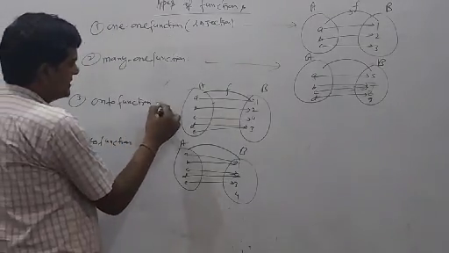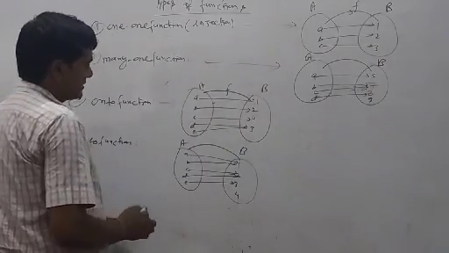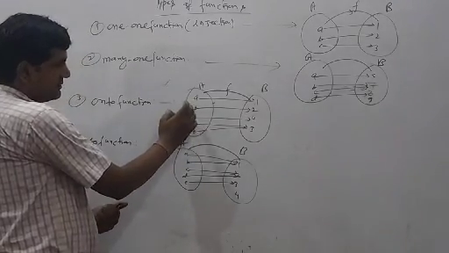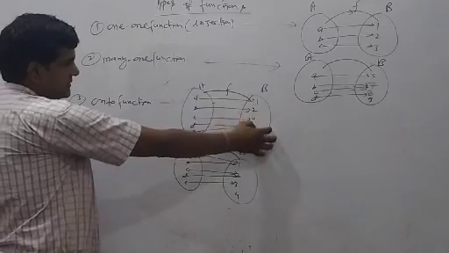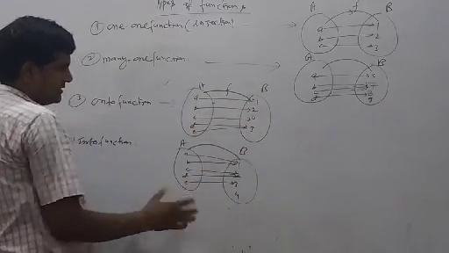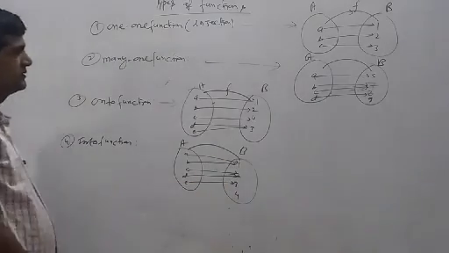Onto function means what? Onto function means here two or more elements can be the image of this one. A to 1, B to 2, C to 4, D and E to 3. Here numbers can remain. Clear?